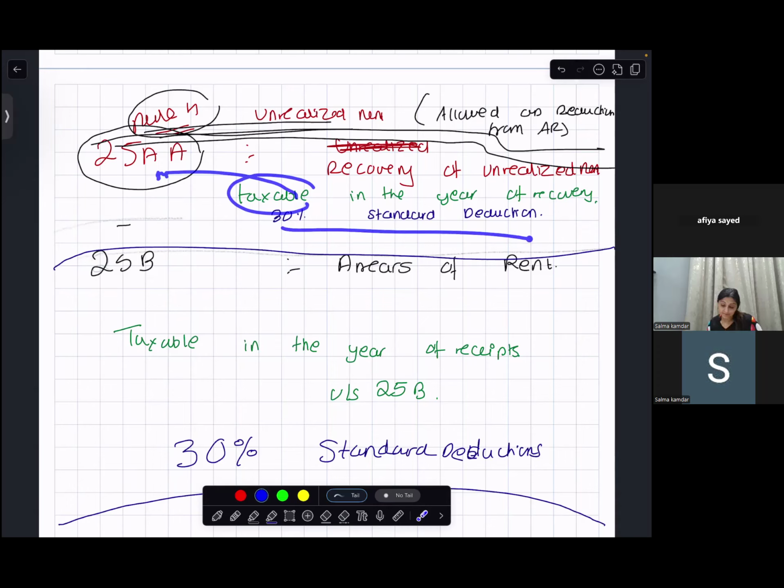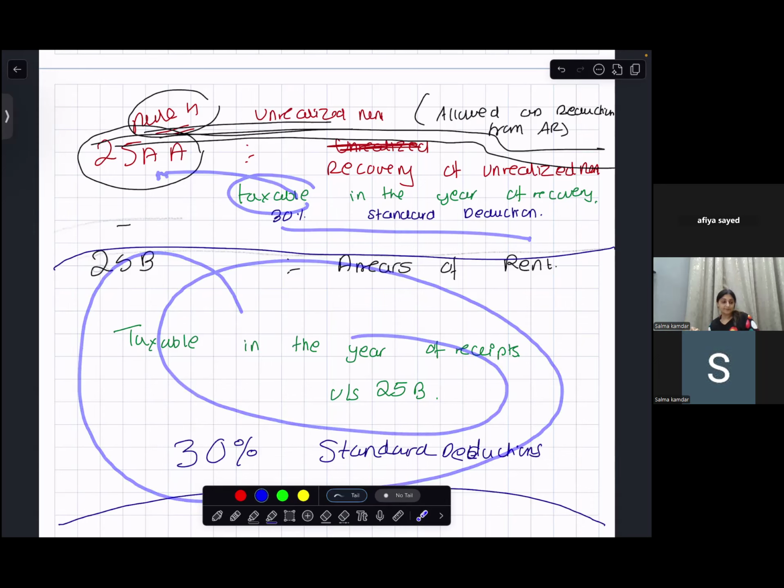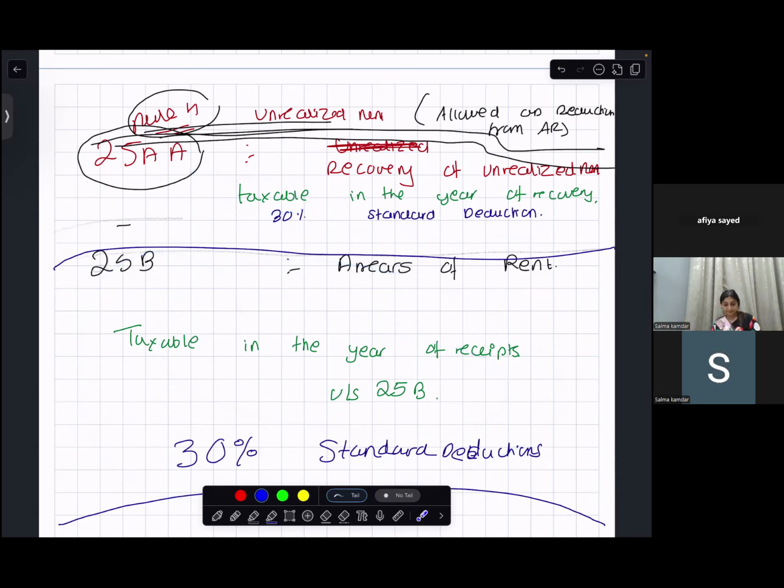Deduction will be 30%. Similarly, arrears of rent is taxable in the year of receipts under section 25B, with 30% standard deduction. Okay. That is it for arrears of rent and unrealized rent.